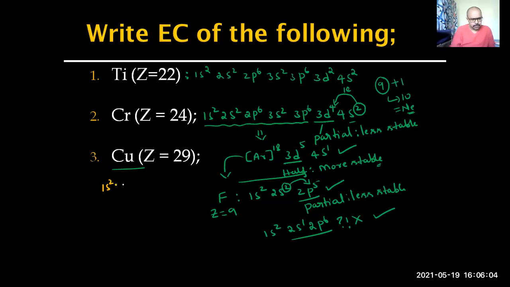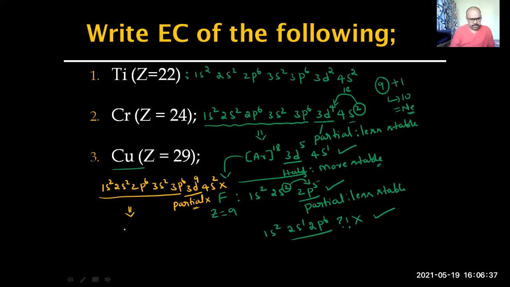1s2, 2s2, 2p6, 3s2, 3p6. Then 3d not filled, 4s. Actually, it has to be 4s2, 3d9. 3d9 is partially filled, so less stable. So what would happen? So this is not the electronic configuration. Therefore, what is the correct electronic configuration?